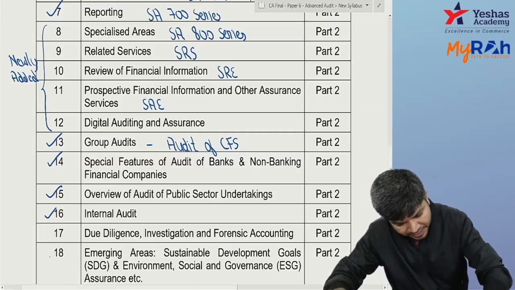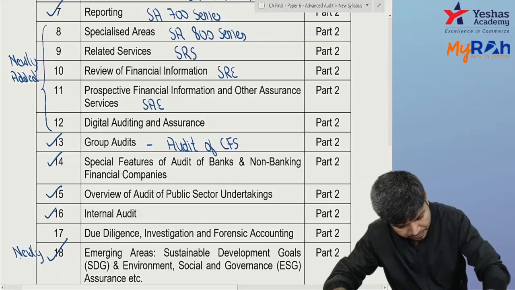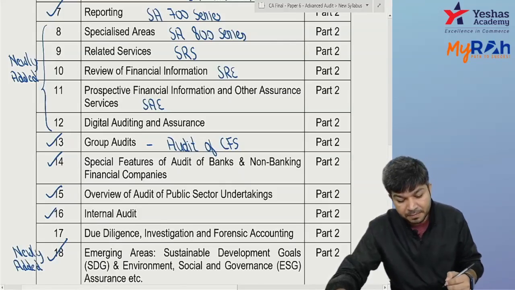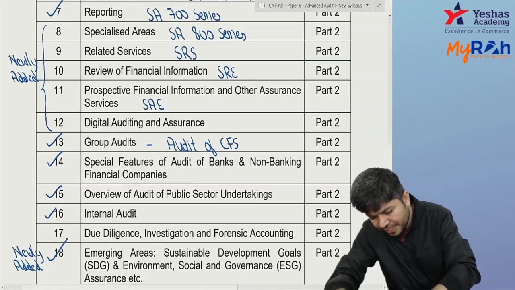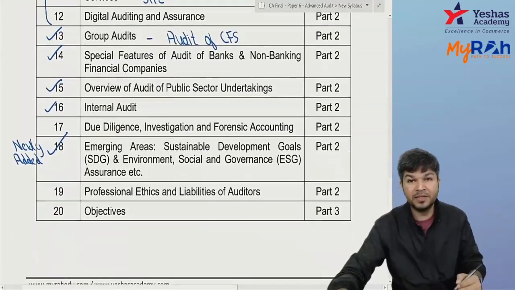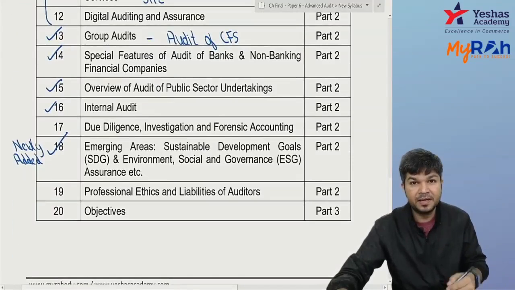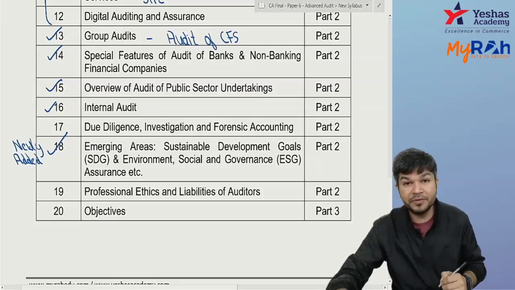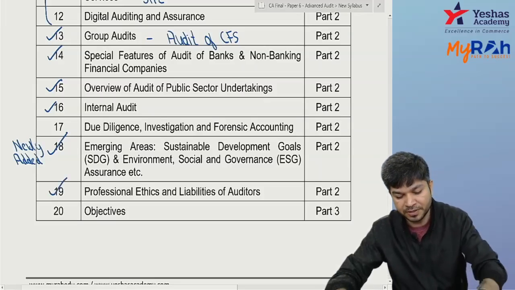Then this is a newly added chapter, the 18th one. Emerging areas. We have sustainable development goals and environment, social and governance or assurance. So newly added chapter, which is basically your chapter number 18. And last one basically we have is chapter number 19, professional ethics and liabilities of auditor.